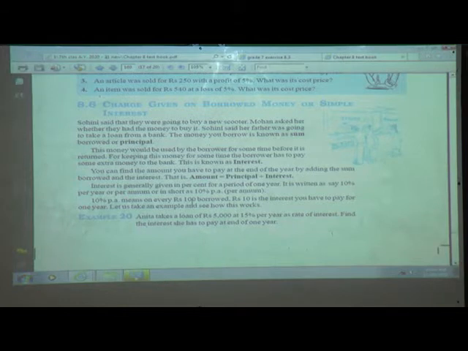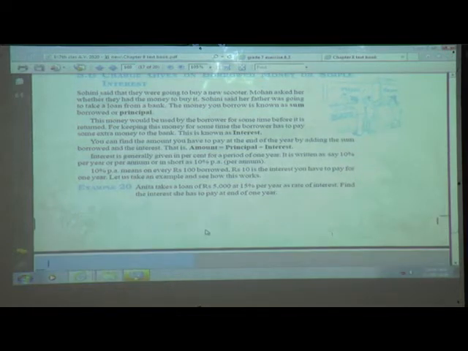So on every rupees 100 they have to pay 10%, means how many? It is rupees 10. Rupees 10 as interest on rupees 100 per annum. So let us take an example and see how this works. We will learn with some examples, so it will be easy to understand, because this is a practical life example. Everyone should know it very clearly.